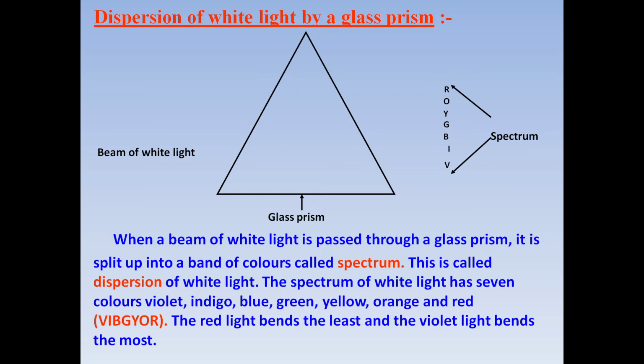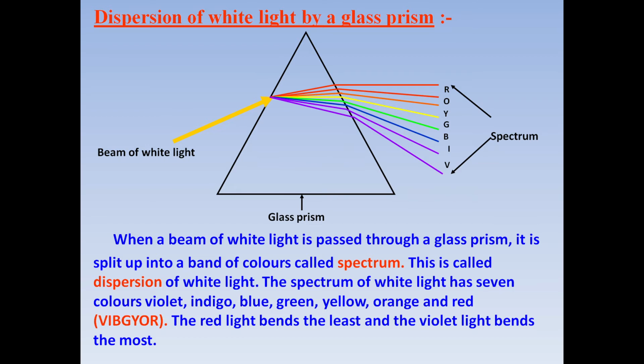So this word is there to remember how many colors are formed and in which sequence they are formed. So the first color is violet, second is indigo, third is blue, fourth green, then yellow, orange and red. And the red color bends the least and violet light bends the most. Now see this figure carefully. Here we have beam of white light, and here these are 7 different colors, and as you can see this is dispersion, and here we have spectrum.